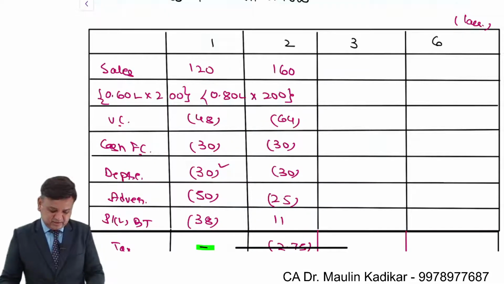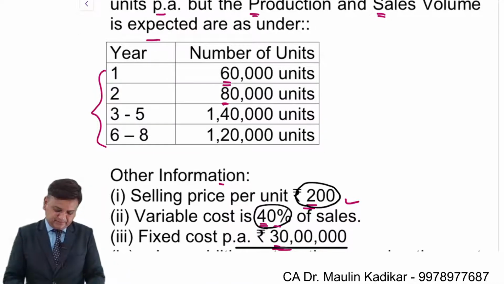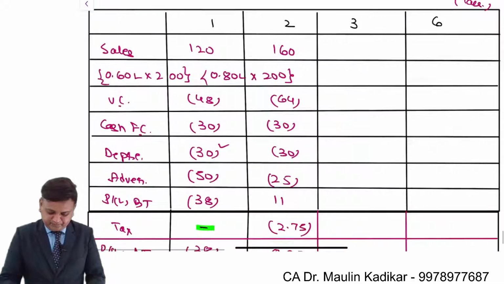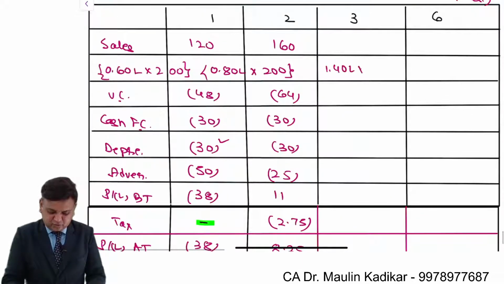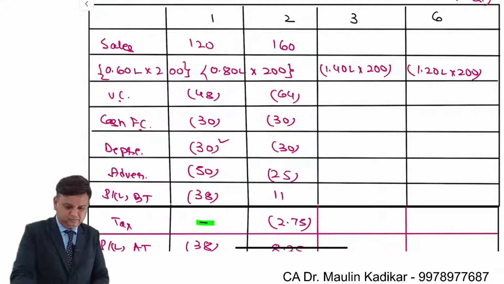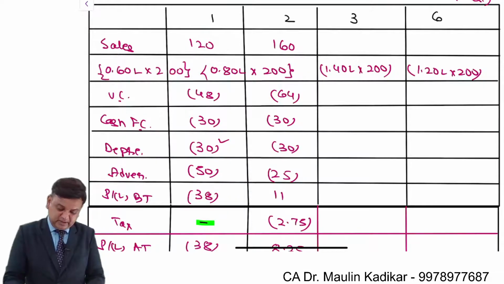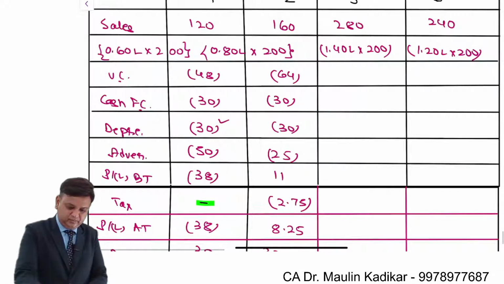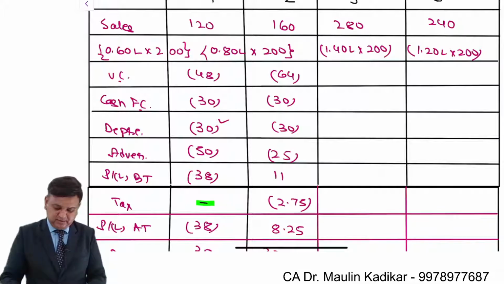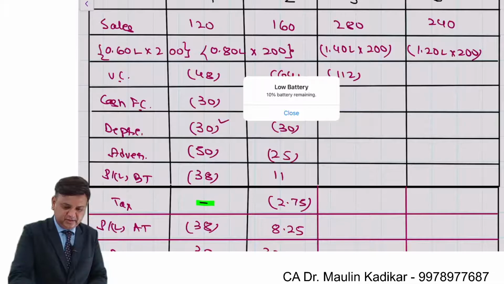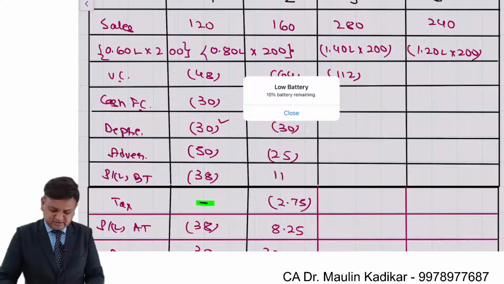So let us see. As far as the third year is concerned, the sales units 140 and sixth year it is 120. So 1.4 lakh into 200 and 1.2 lakh into 200. So this is 280 and this is 240. 0.4 into 280, that is 112. 0.4 into 240, that comes to 96.